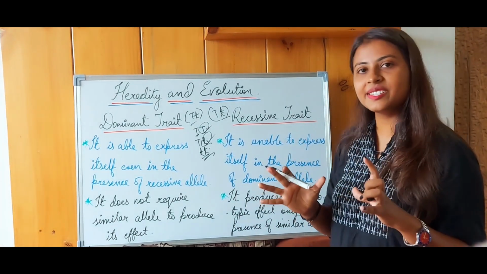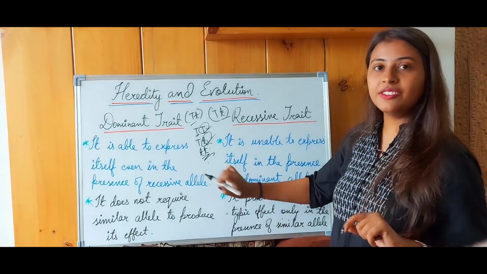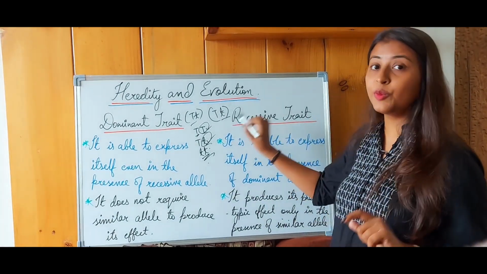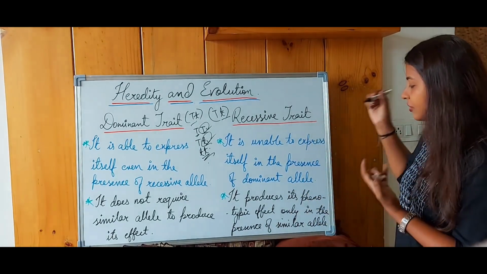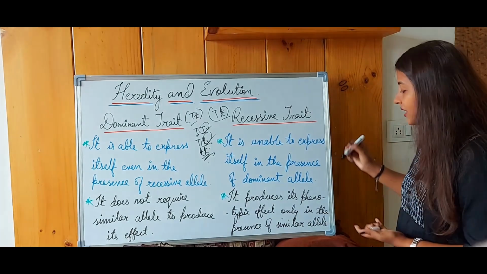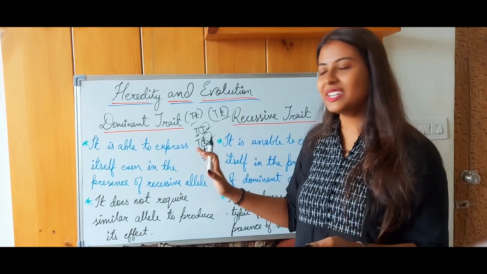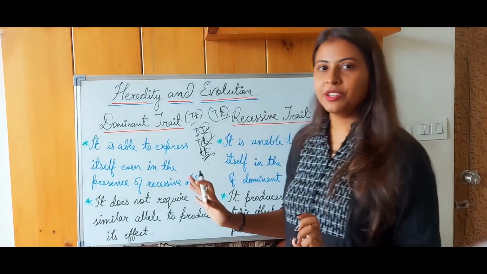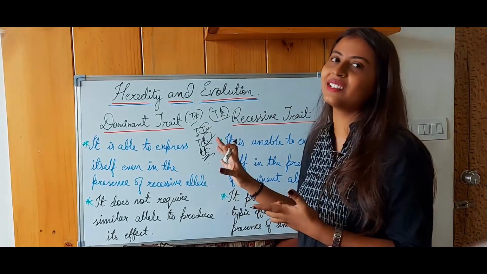meaning an organism will be born dwarf or short only when both of the T are small letters, small alphabets, which would represent the recessive trait. So it reproduces its phenotypic effect only in the presence of a similar allele. So I hope you've understood what dominant trait and recessive traits are. Dominant traits will always dominate. You can remember it through the word itself.